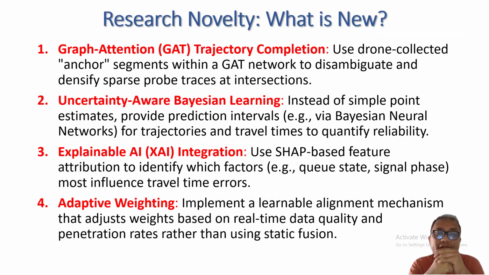And explainable AI will be integrated, which will identify factors like signal phase which most influence the travel time errors. Adaptive weighting will use a learnable alignment mechanism, adjusting weights based on real-time data quality and penetration rate.